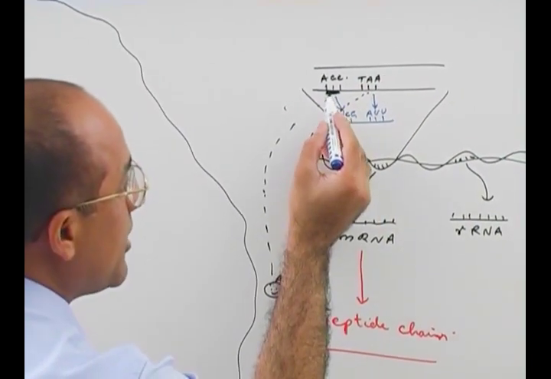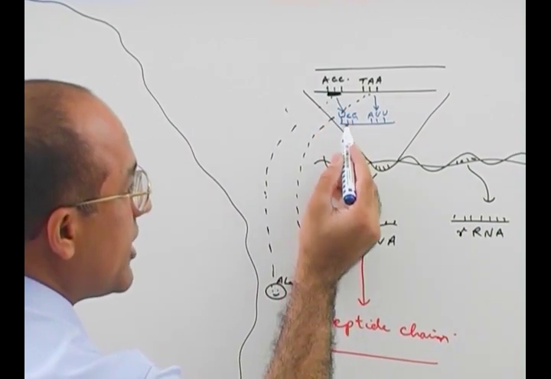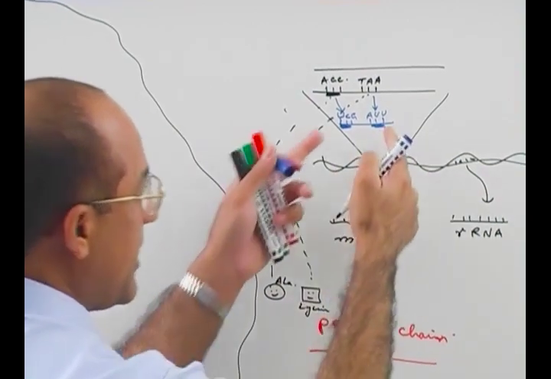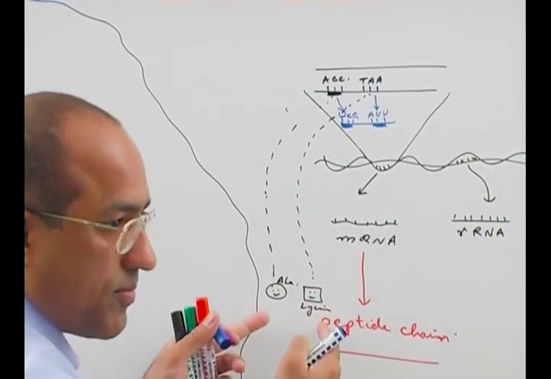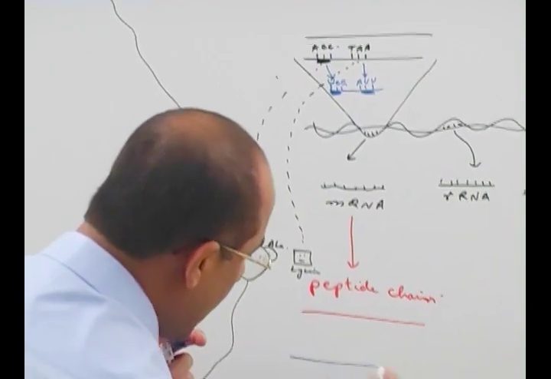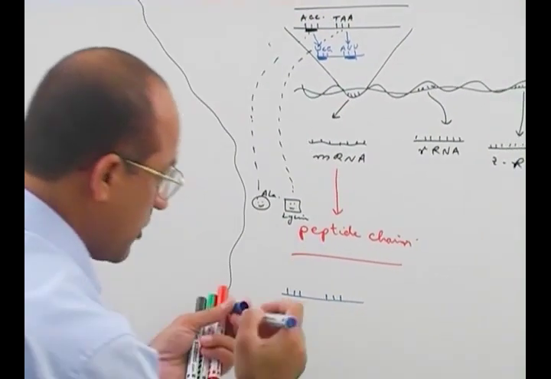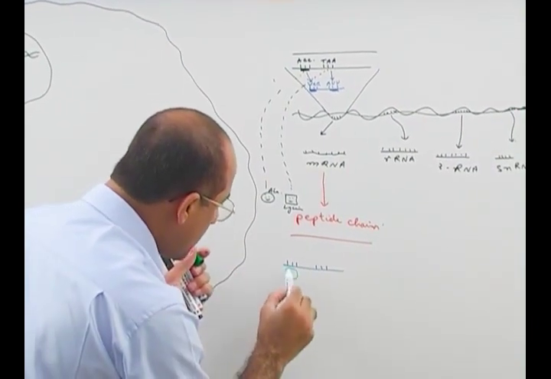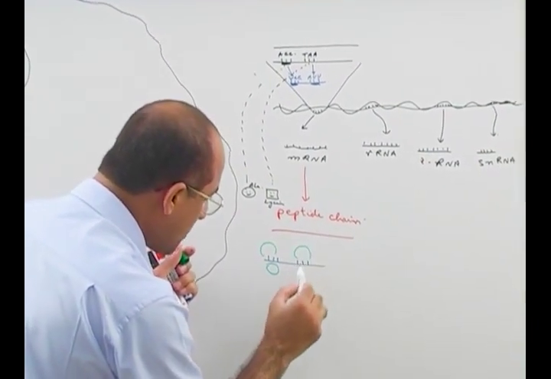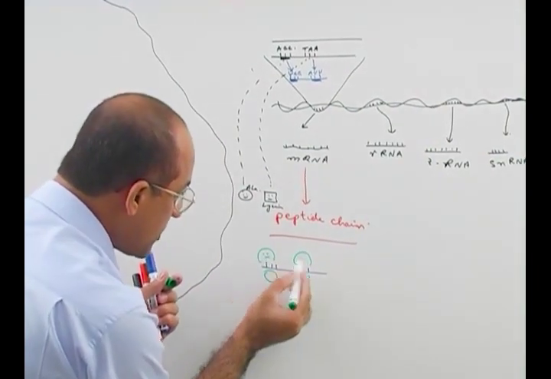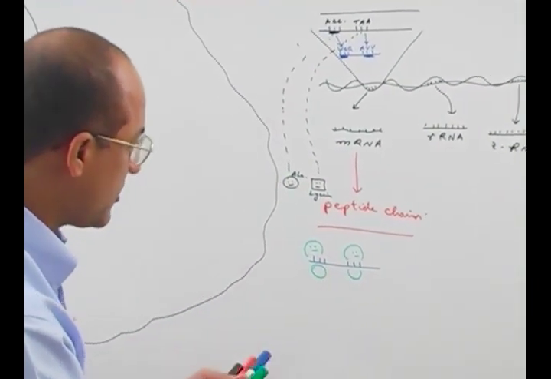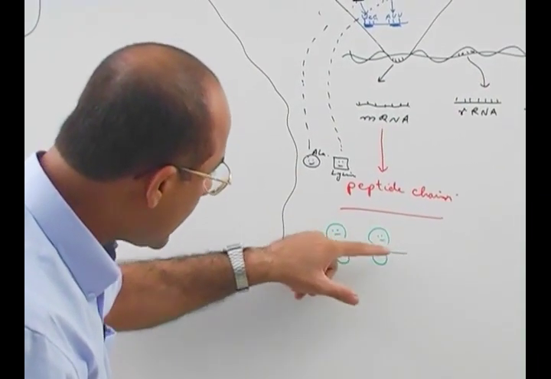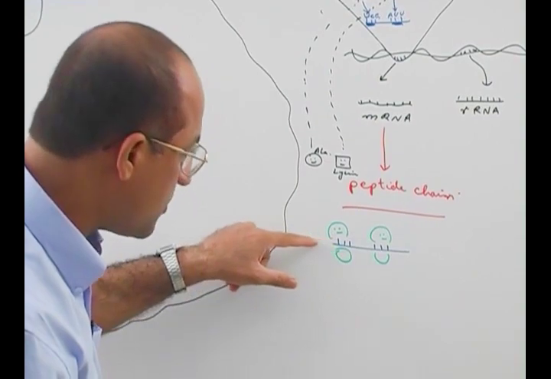So the special secret code in DNA transcribes into a secret code in RNA, and if it is messenger RNA, it will go into the cytoplasm. In the cytoplasm, this messenger RNA, I'm just showing 2 points only, but it is very long with a lot of codes. Now it will be studied by, what are these? Ribosomes. Ribosomes are special machinery. What can ribosomes do? For example, this is a ribosome. Now this RNA code is passing through the ribosome.